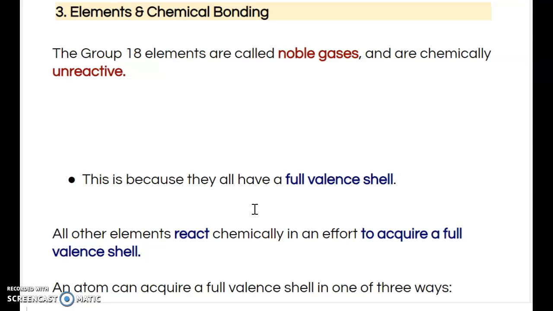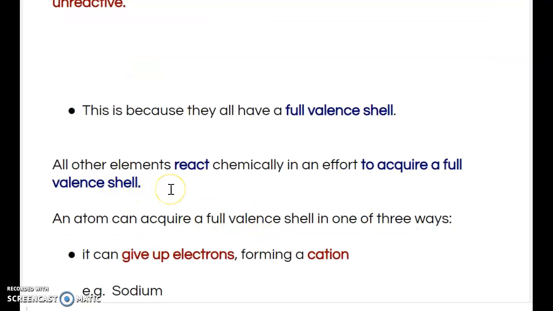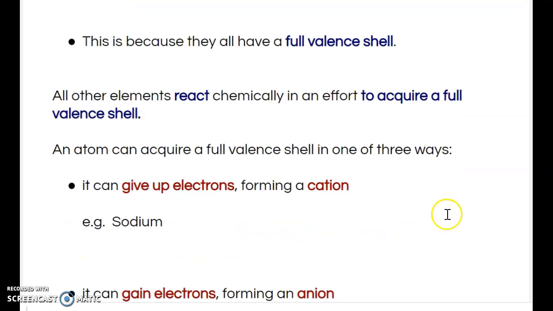Okay, and all atoms are trying to get to that full valence shell configuration by either gaining electrons or losing electrons, becoming negative or positive. So all other elements, again, react chemically in an effort to acquire a full valence shell. And there are a number of ways that we can do this, right? An atom can acquire a full valence shell in one of three ways.